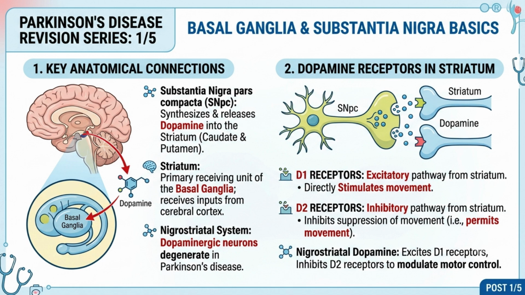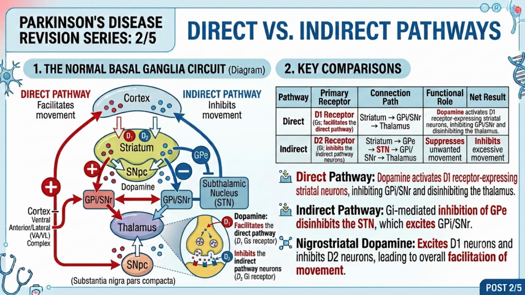Within the striatum, dopamine binds to excitatory D1 receptors to stimulate movement and inhibitory D2 receptors to prevent the suppression of voluntary motion. Direct versus indirect pathways. Basal ganglia output depends on two balanced pathways.